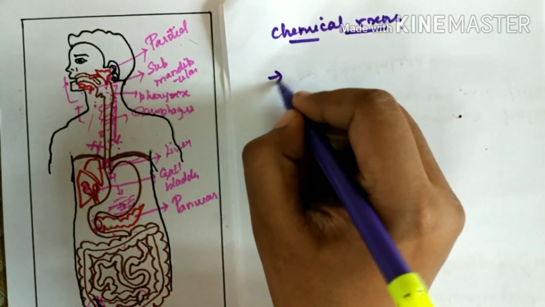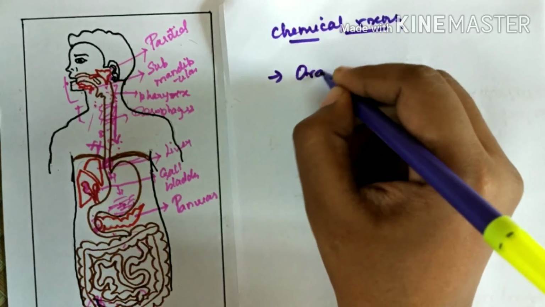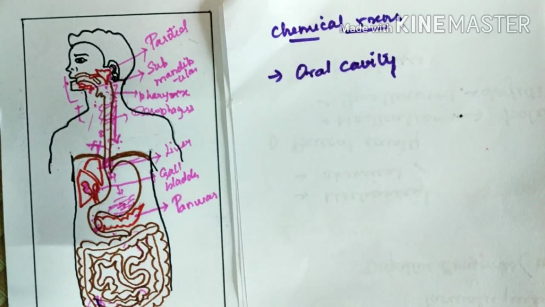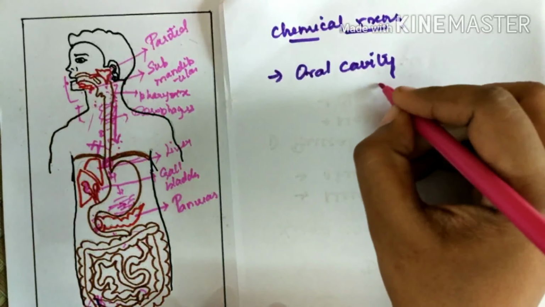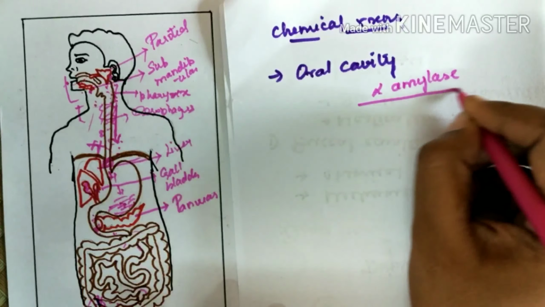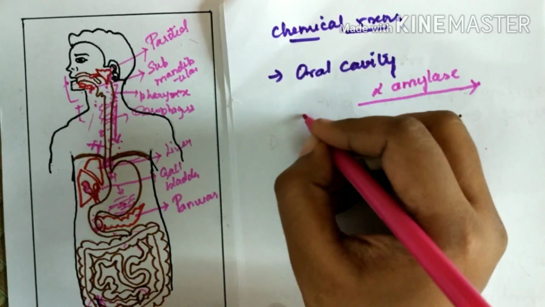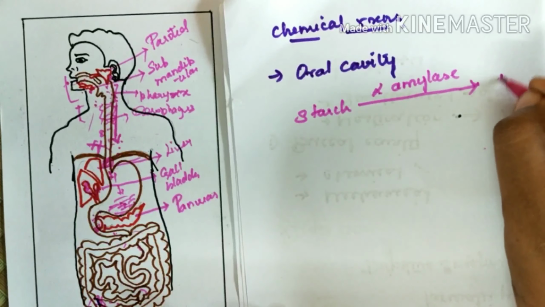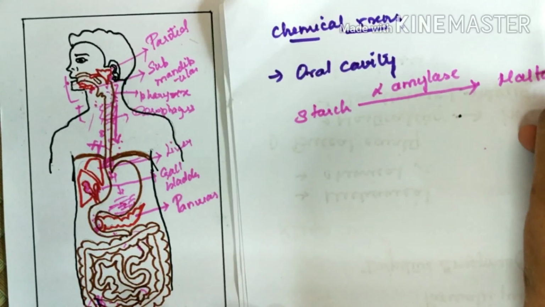First one, in the oral cavity. The most important enzyme is alpha amylase, right? This alpha amylase converts starch to a disaccharide, that is maltose.